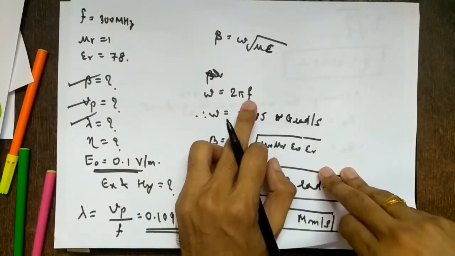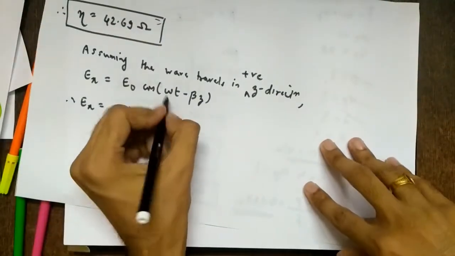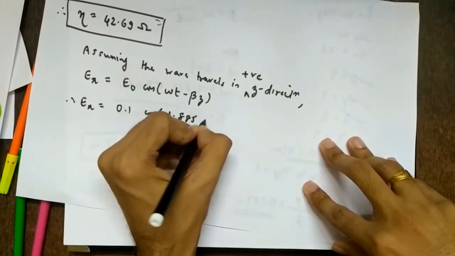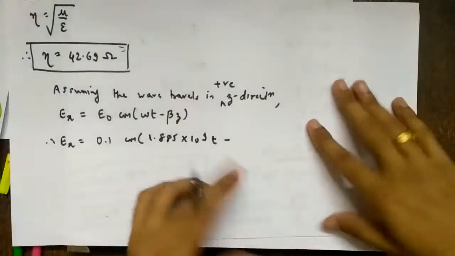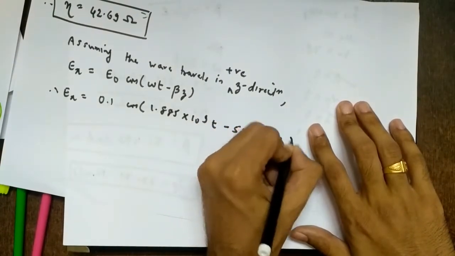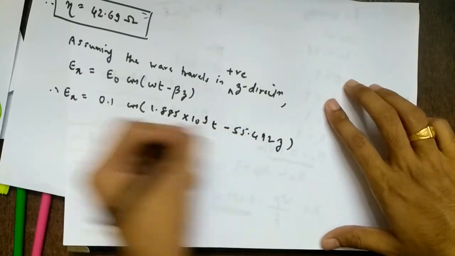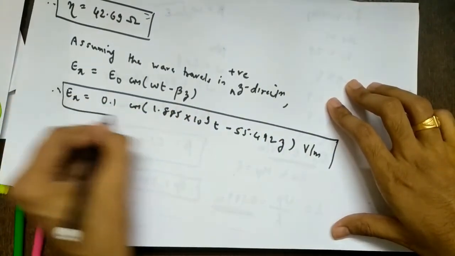Omega is 2 pi f, right? So 1.885 into 10 raised to 9 t minus beta z, which is 55.492 z. So this is our simple Ex field, in volts per meter, right?